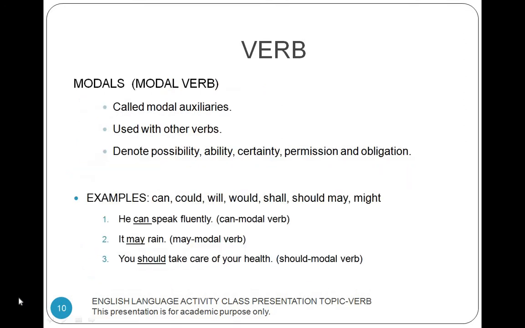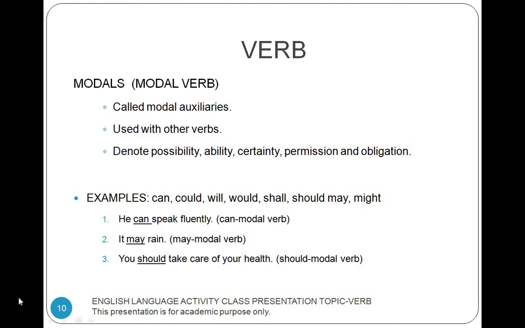Modals or modal verbs. Modals are called modal auxiliaries. Modals are used with other verbs. They denote possibility, ability, certainty, permission, and obligation. Examples: can, could, will, would, shall, should, may, might.